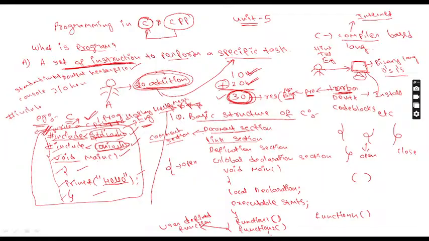Hash include is called a pre-processor directive. In the exam, you may get a question: write about the pre-processor directive, which is nothing but hash include. Not only two, we have many pre-processor directives, but as per the syllabus, we are focusing only on two pre-processor directives. One is hash include, one is hash define. Hash include and hash define.